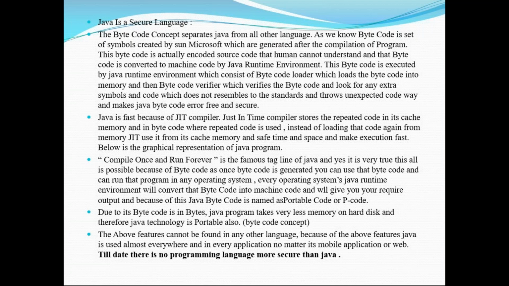The JIT compiler makes the execution fast. Why? Because it will maintain that repeated code, rather than loading the same code every time in the same execution. So that time you can use it directly without compile time. Once you write the program, whatever repeated code is there, it will maintain it in its cache memory, so it will save time and space.